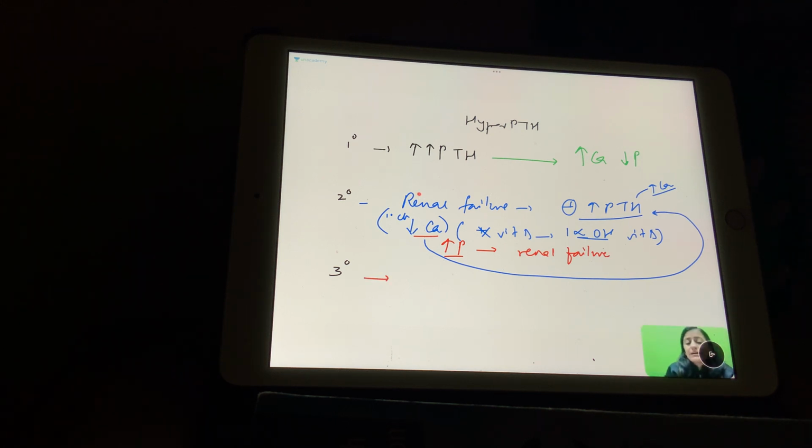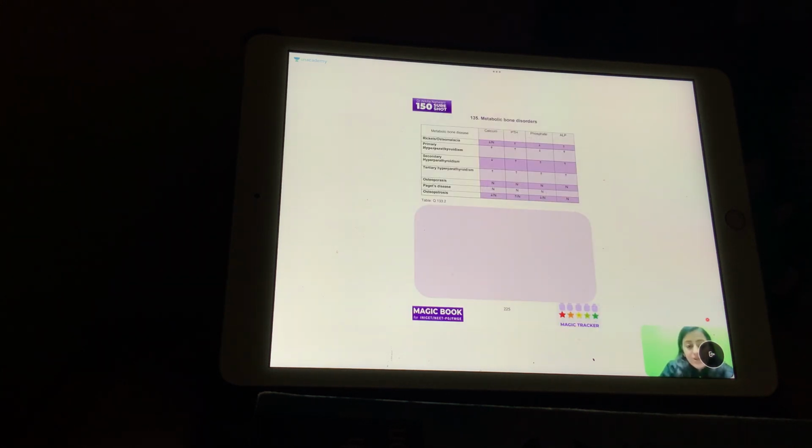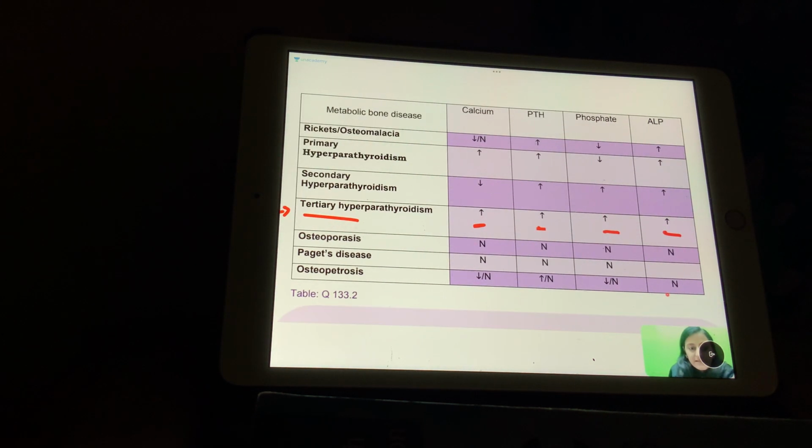Tertiary hyperparathyroidism. What happened in tertiary? Remember tertiary is like autonomous. Everybody wants to be dominant. So everything is increased. Calcium increases, phosphate increases, parathyroid increases, alkaline phosphatase increases, everything increases in tertiary hyperparathyroidism. Now let's have a look at this table at page number 225. The first one, rickets or osteomalacia, which is vitamin D decreasing. So calcium also decreases and the phosphate also decreases. They both go in the same direction, right?